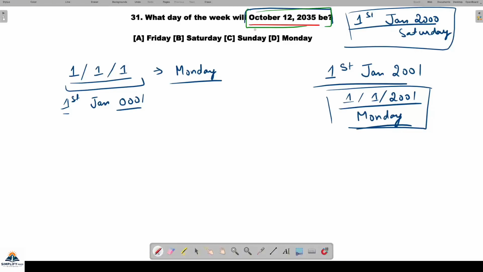But again, this kind of question can be solved within the time limit with a formula, but if we solve it by logic or the conceptual way, it will take a lot of time. So I will not recommend attempting this kind of calendar question in the exam if you don't know the formula, but you should know the concept. Other problems you can do, but here you are randomly given some date and being asked about the day. And sometimes the day is easy also.